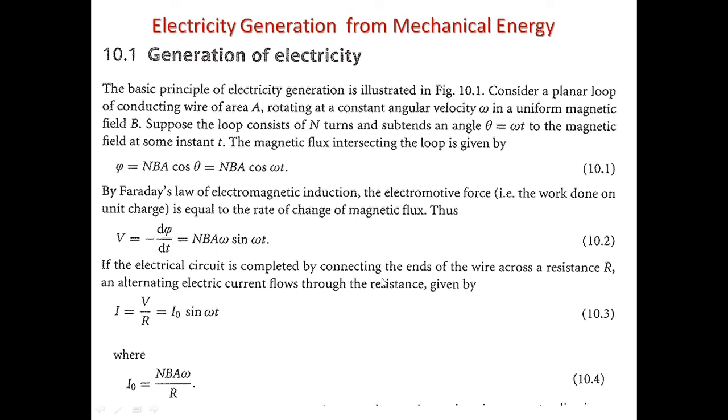If the electric circuit is connected through the ends and has a resistance R, we can also find the current.